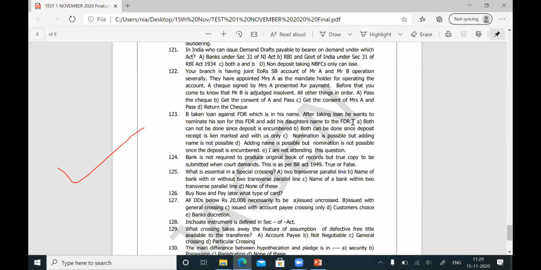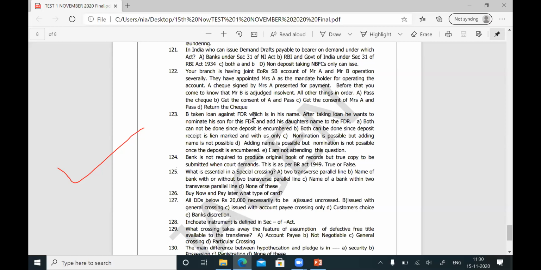But when a deposit is encumbered, addition, deletion, and substitution of names in the deposit is not permitted. Again, I repeat, when the deposit is encumbered, addition of nomination, deletion of nomination, or change in the nomination is permitted. But addition, deletion, and substitution of names in the deposit is not permitted. That is the logic. Now you see the question.